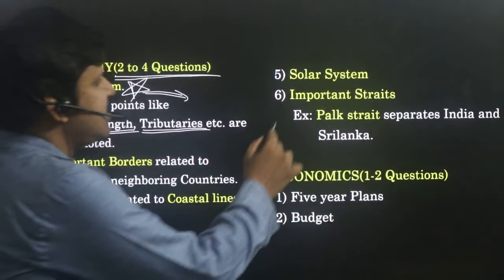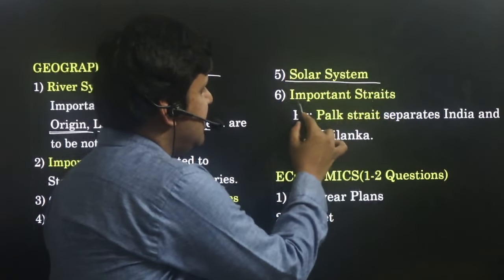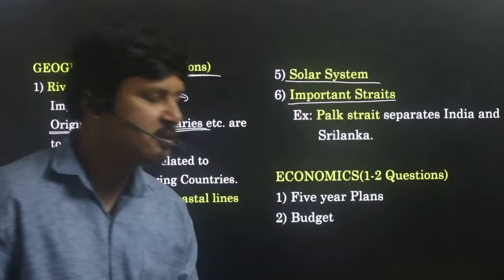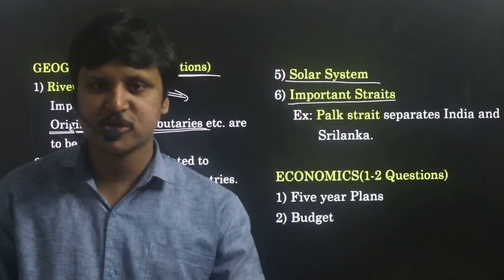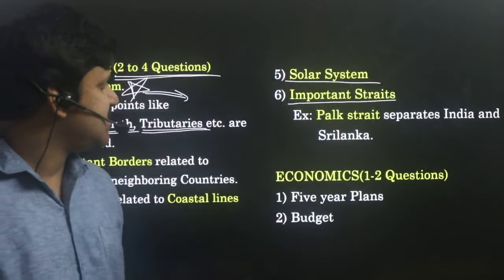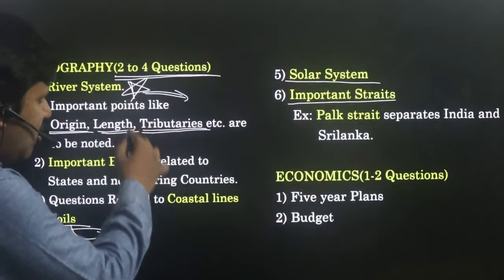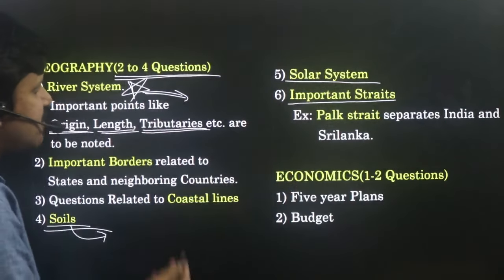Next, questions related to the solar system can be asked. Important straits can also be asked. Palk Strait separates India and Sri Lanka. Like that, the Ten Degree Channel, questions like that can also be asked. This is about geography. In geography, around 2 to 4 questions are asked. First cover all these 6, then only go to other topics in geography.